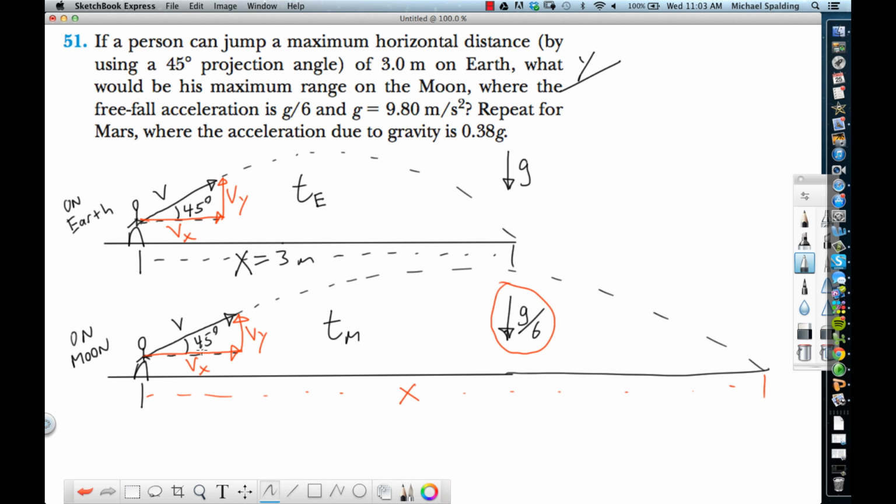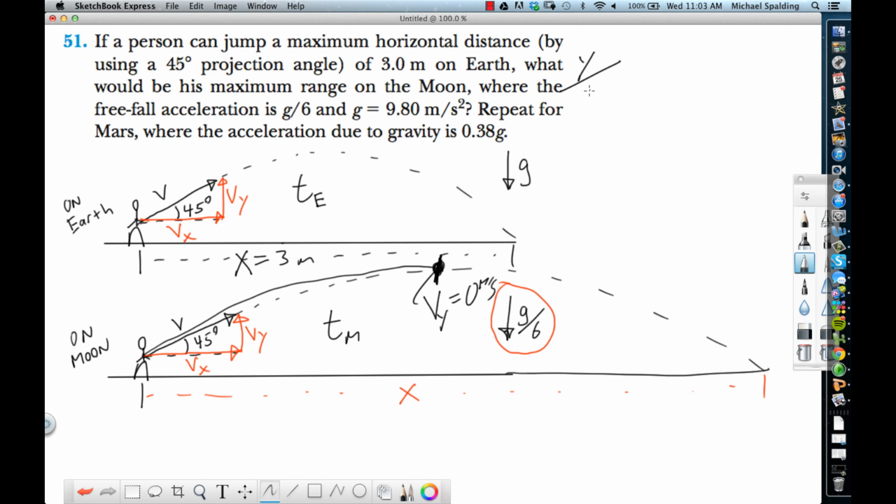What I like to do is solve for time up. If you can solve for the time up, then to find the total time you just double it, because time up is always the same as time down. Now what's nice about this maximum height? At the very top, we know that Vy is 0, which we can use.